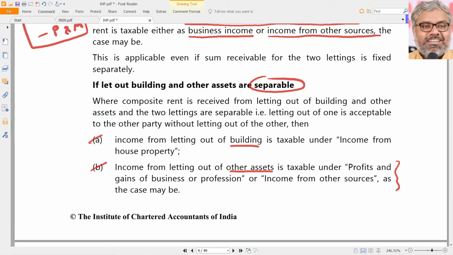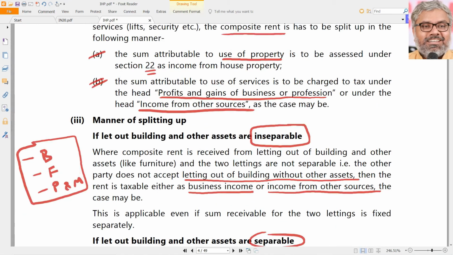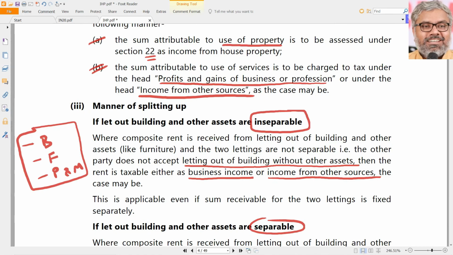What else can we tell as the answer? If they are separable, separate them. If they are not separable, that is a problem. Then usually it will be taxable under the head of PGBP or income from other sources.